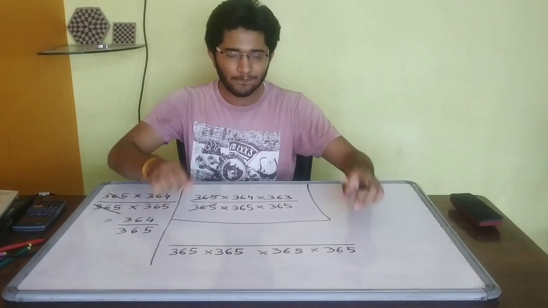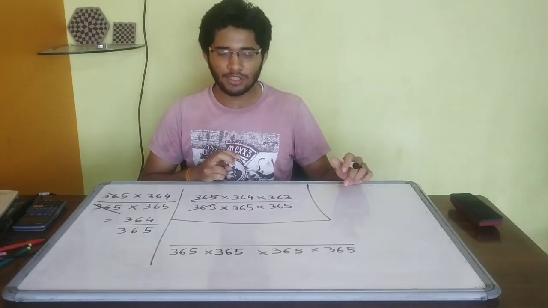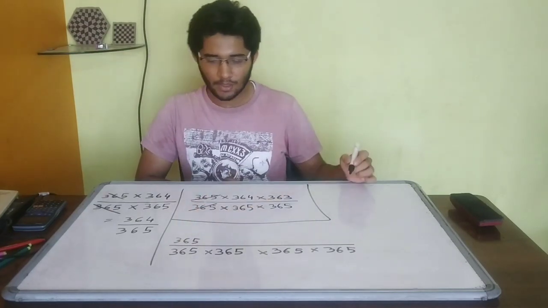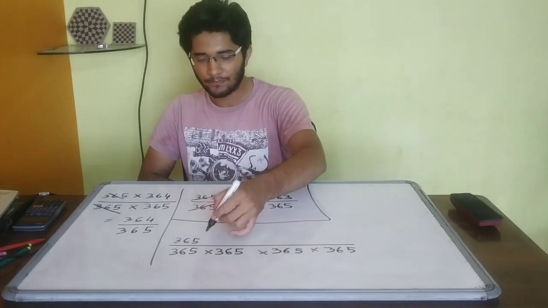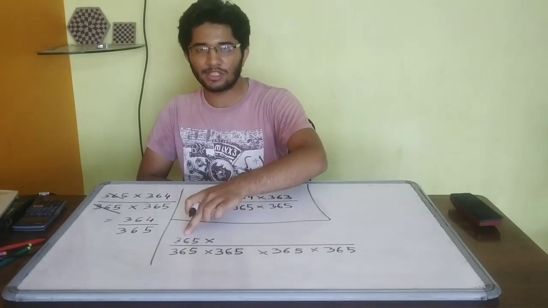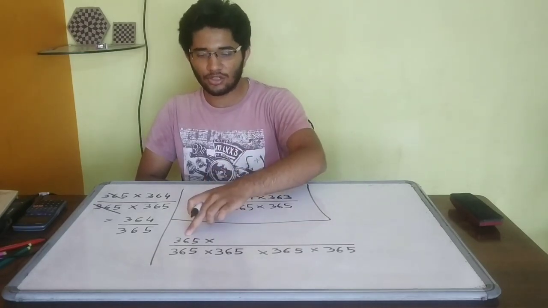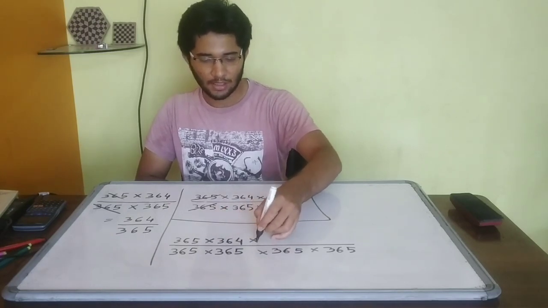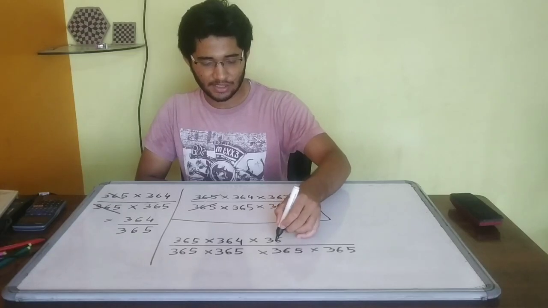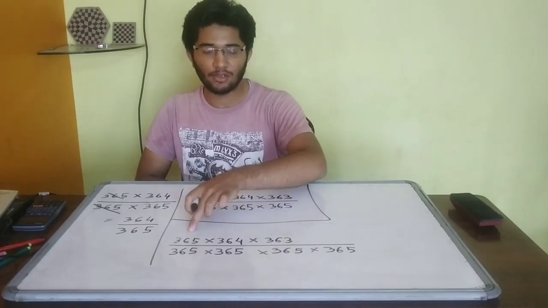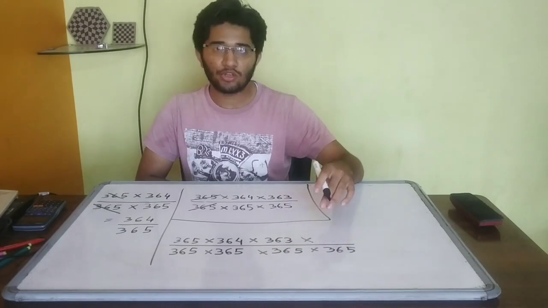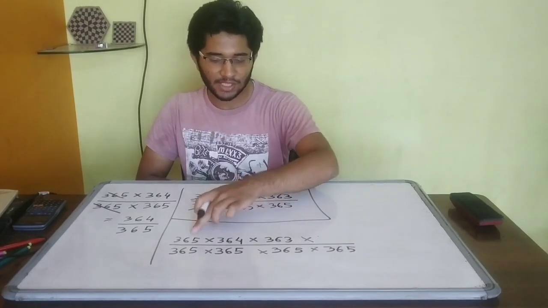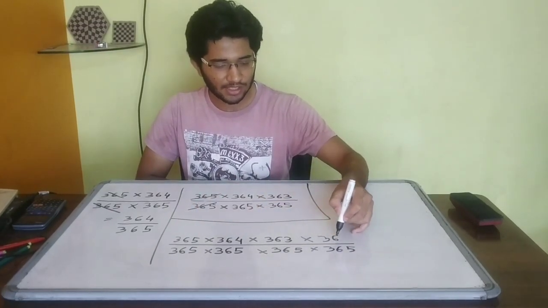Now we will check for the condition that no two persons have the same birth date. The first person can have a birth date on any day. There is no restriction for person 1. But for person 2 there is a restriction for this date. He cannot have his birth date on this day. So he must have 364 chances. For the third person, there are 363 chances because he cannot have a birth date on these 2 days. For the fourth person, he cannot have a birth date on these 3 days. So we have 365 minus 3, 362 possibilities.